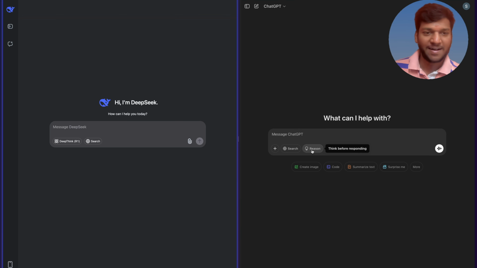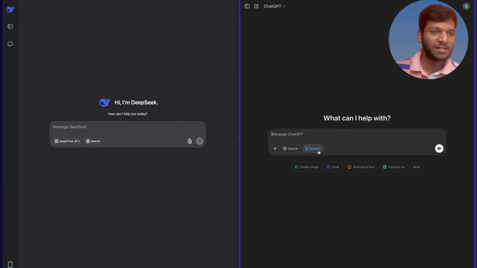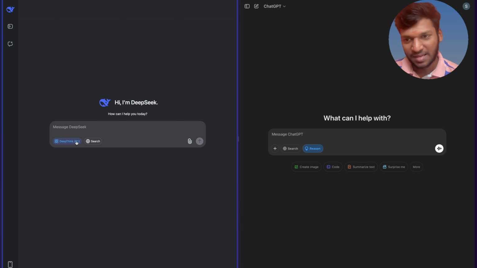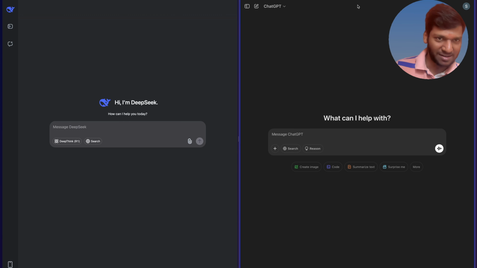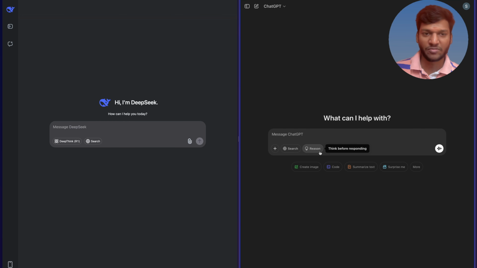We can see a Reason button over here. If you click it, O3 mini would be enabled. For the first time, OpenAI has copied others' style. Like DeepSeek has DeepThink R1 as a button over here, in the same way ChatGPT has also enabled the Reason button over here.